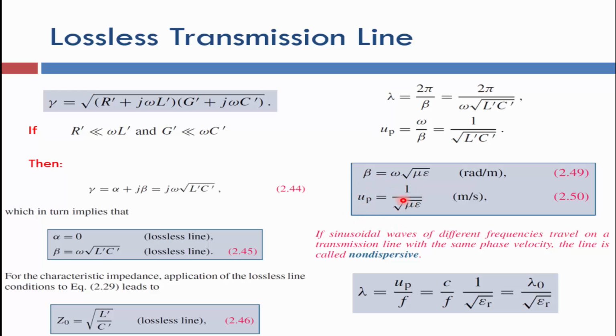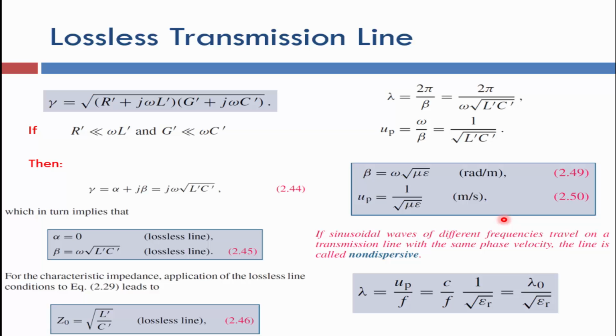So according to that, we can consider the lossless transmission line to be non-dispersive, because all the applied waves with different frequencies will propagate through this transmission line at the same velocity, at the same phase velocity. So at the other end of the transmission line, all signals with different frequencies will arrive at the same time, and that means no dispersion will occur.